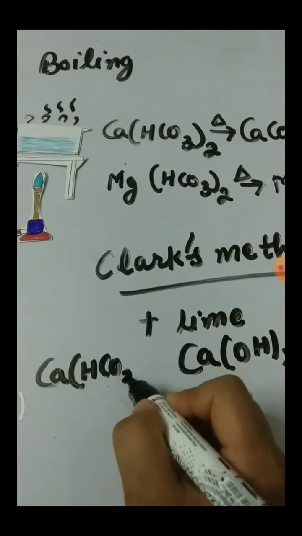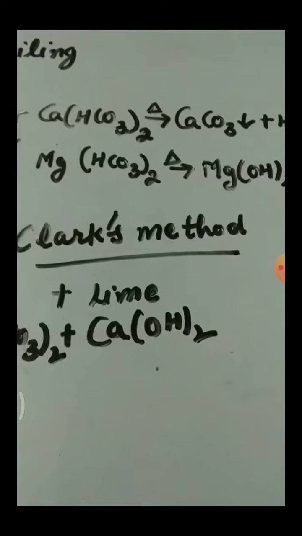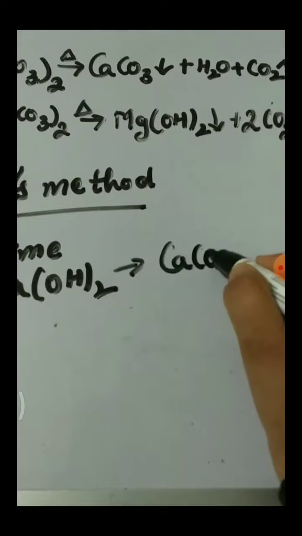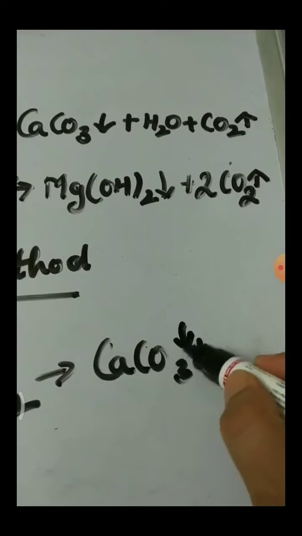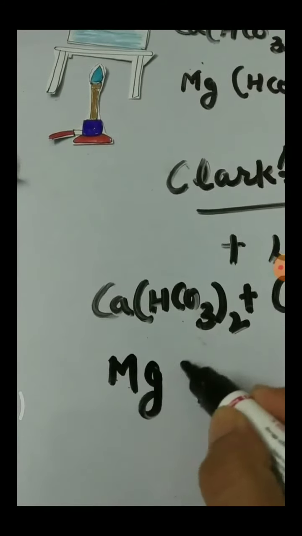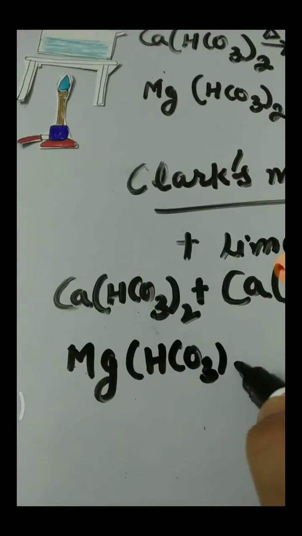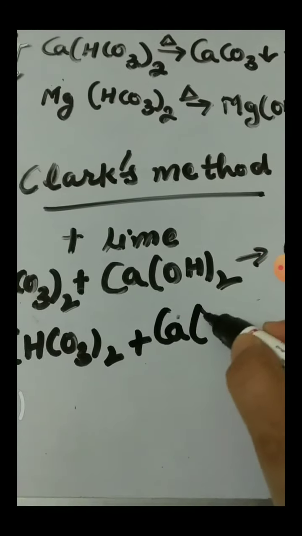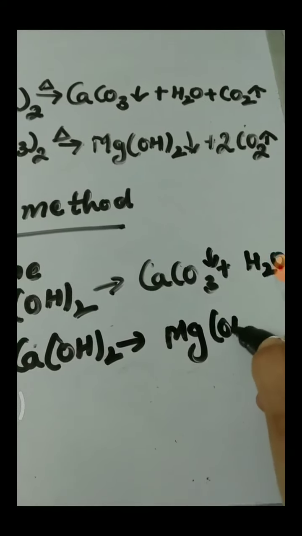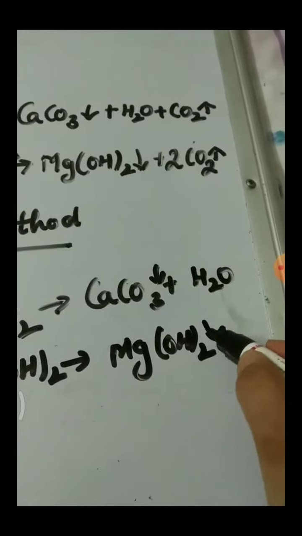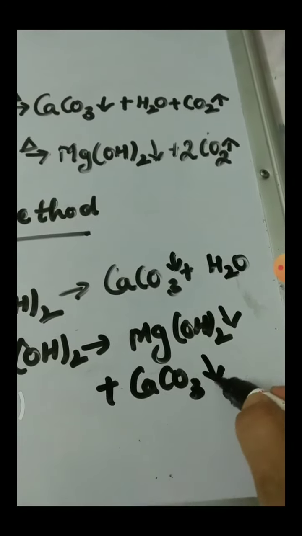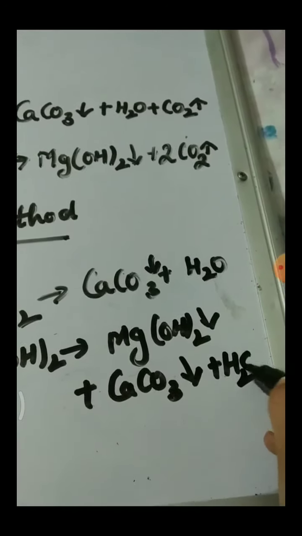For example, see, calcium hydrogen carbonate when reacted with lime forms calcium carbonate and water. Similarly, magnesium hydrogen carbonate or magnesium bicarbonate reacts with lime, calcium hydroxide, and forms magnesium hydroxide in precipitate form, and calcium carbonate and water.